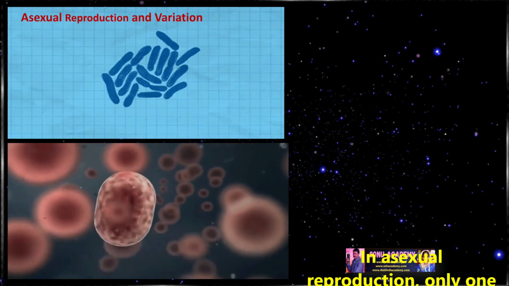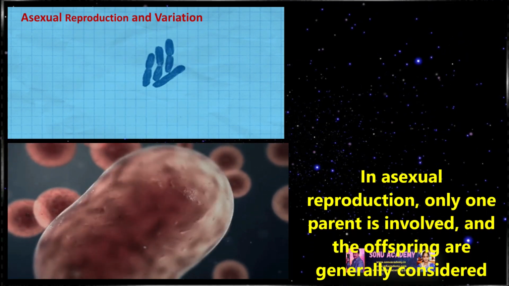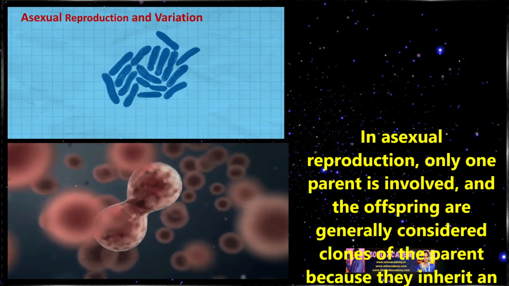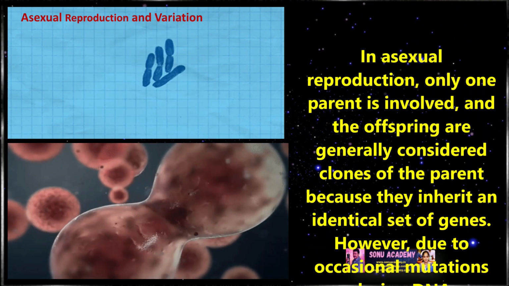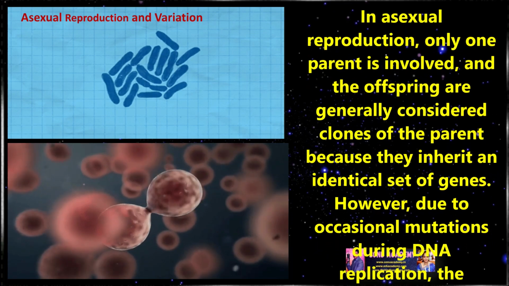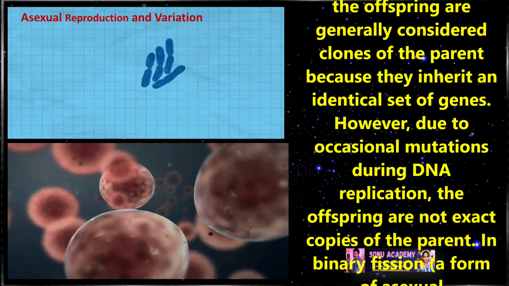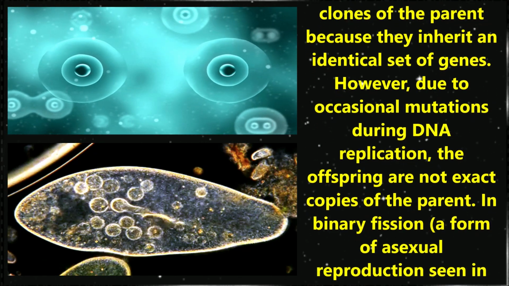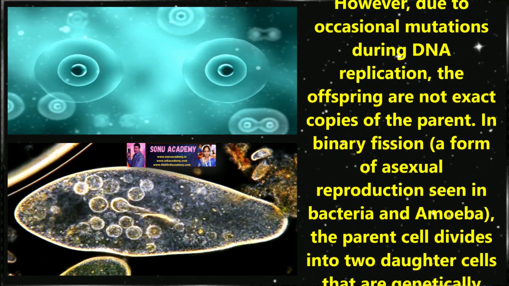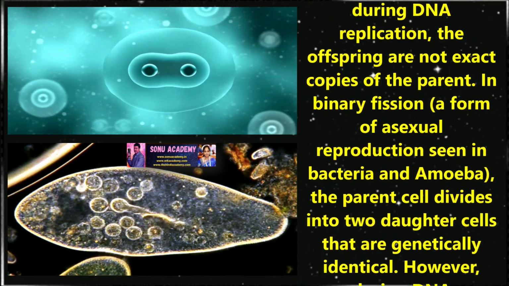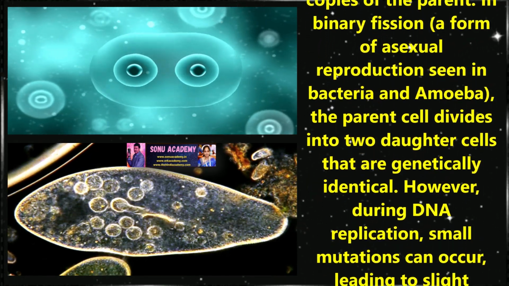Children, let us see what is asexual reproduction and variation. In asexual reproduction, only one parent cell is involved and the offspring are genetically considered clones of the parent because they inherit an identical set of genes. However, due to occasional mutations during DNA replication, these offspring are not exact copies of the parent. Asexual reproduction means one parent cell; the reproduction which takes place is called asexual reproduction.